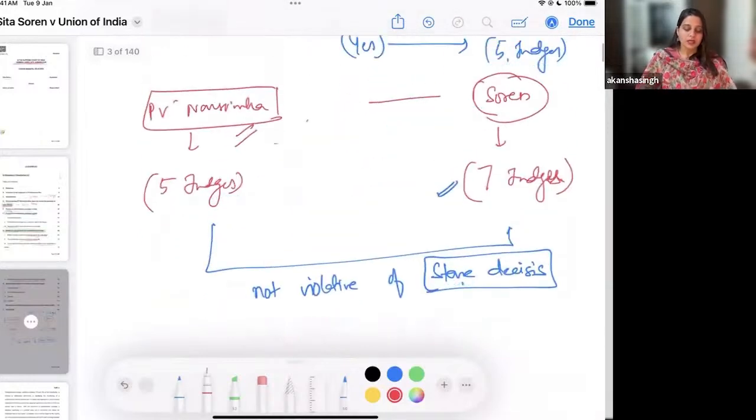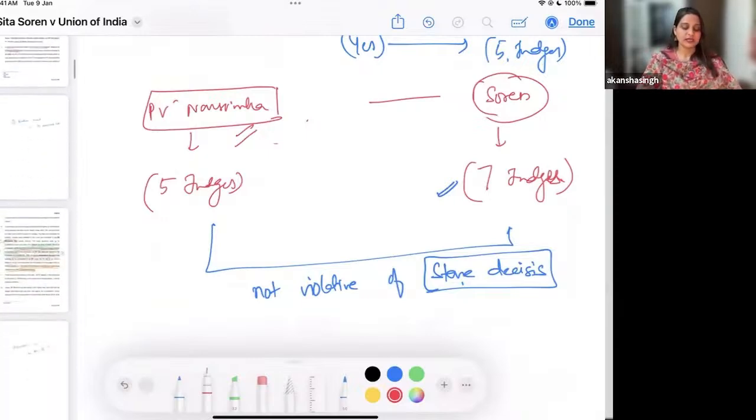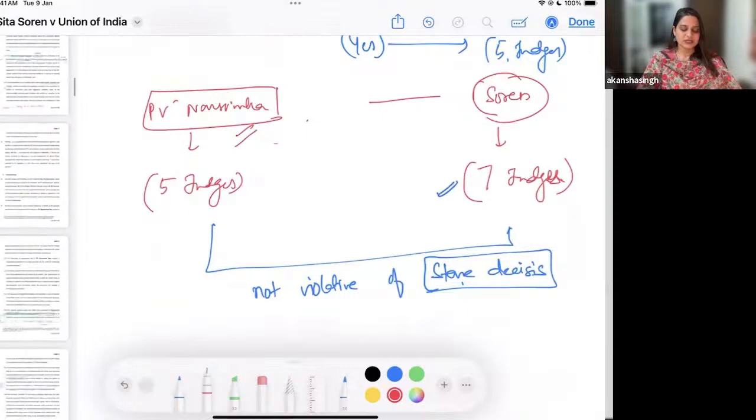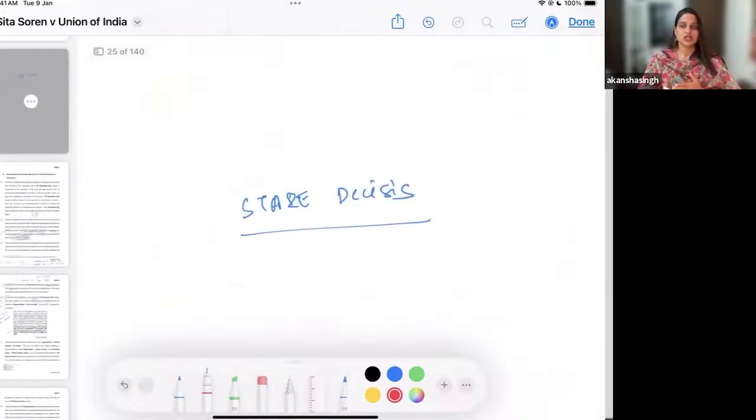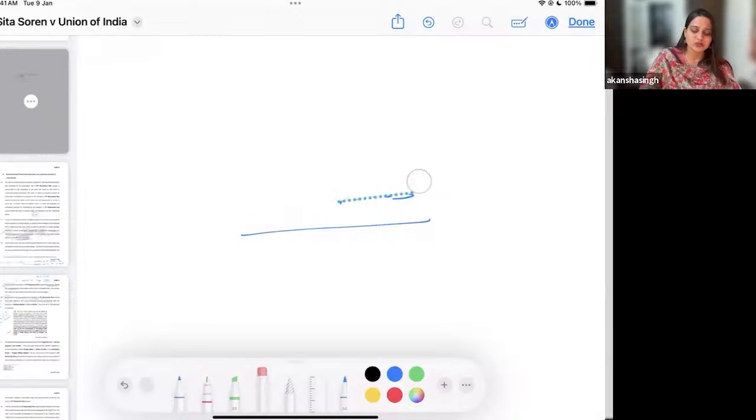So these are discussions that have been done in the judgment, and then we have a comparison to the international provisions as well. Okay, so as I told you, I'll just get into the question and the concept of stare decisis right now itself. The concept of stare decisis, as I told you, says what? That we have to respect the judgment. The judgment has to be respected, it has to be binding, and it has to be followed accordingly by all the subordinate courts.